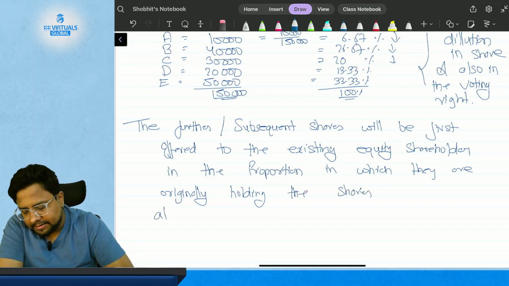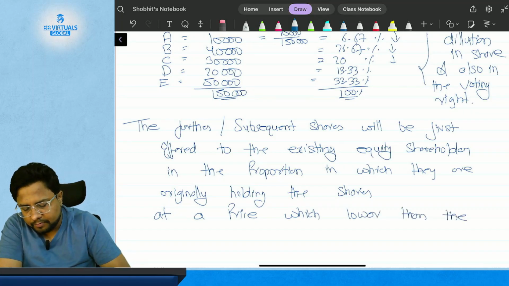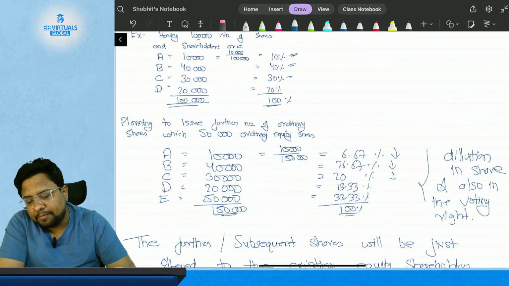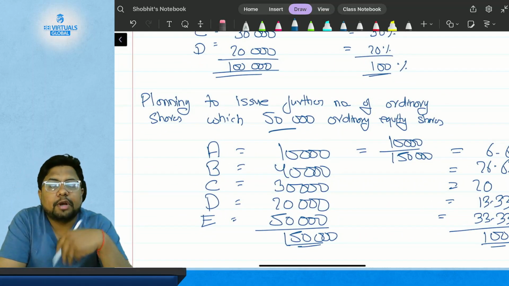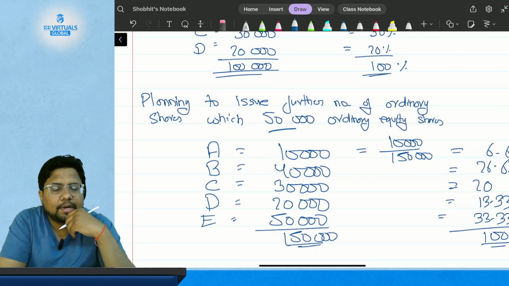at a price which is lower than the issue price. So if the company is planning to further issue 50,000 ordinary shares, then the company should ask first A, B, C and D to get these shares if they want. Otherwise, only then will these shares be issued to new people.